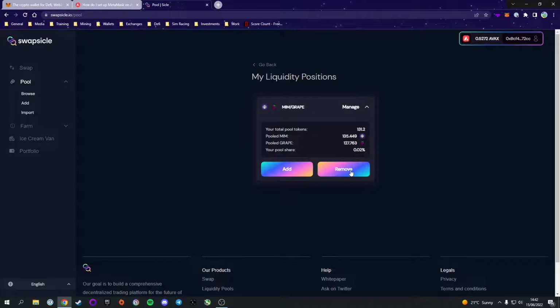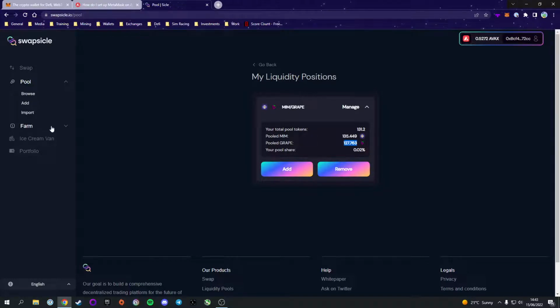When you add liquidity, you get given SLP tokens, which are Swapsicle Liquidity Provider tokens, which is basically a receipt to show that you've provided liquidity. At any point, we can click remove, and we basically cash in our SLP receipts to gain back the 50% of each token. So if I was to remove my liquidity now, I would have 135 Mim and 127 Grape deposited into my wallet.